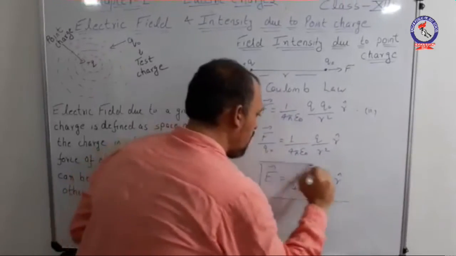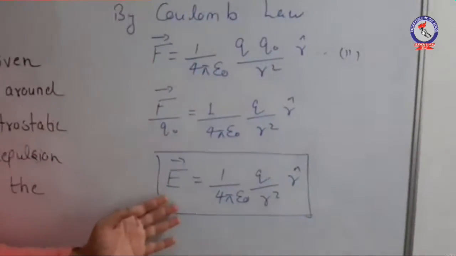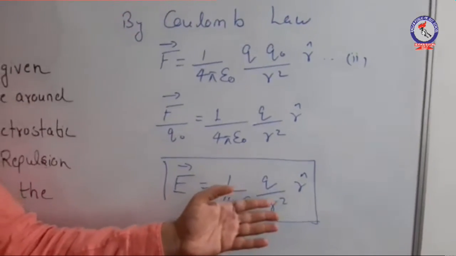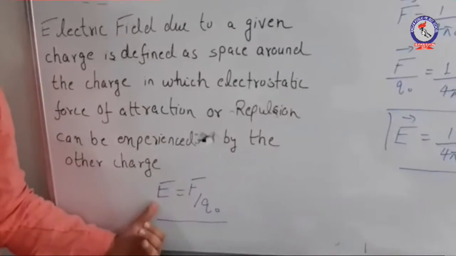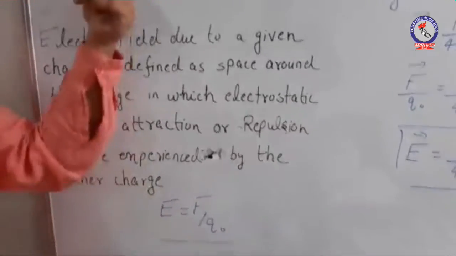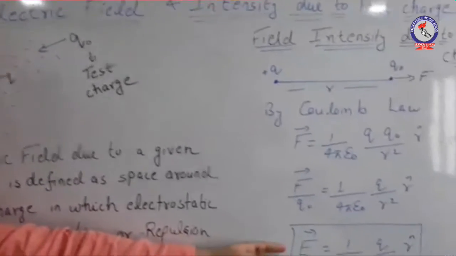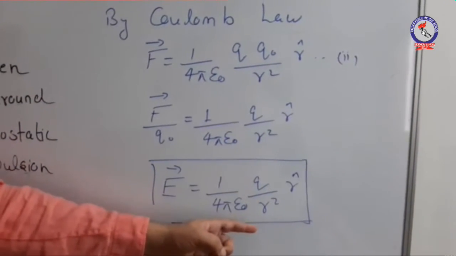Hence, we have just calculated the expression of field intensity due to a point charge. This electric field is the field produced by a point charge, and here is its expression: E equals 1 upon 4 pi epsilon 0 times q by r square.